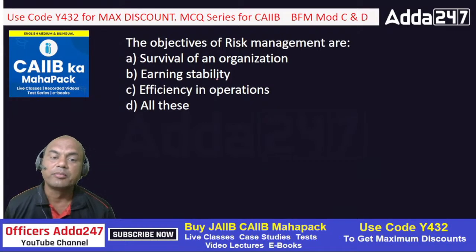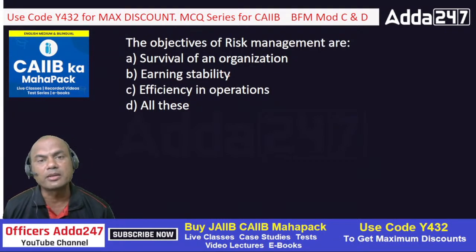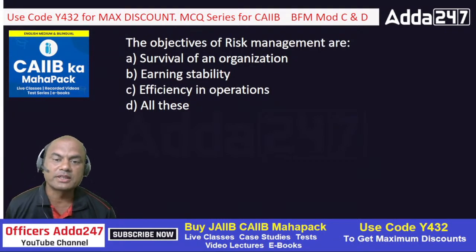Earning stability means we should have a stable earning. Any bank, any organization should have at least a fixed portion of earning which comes on a monthly basis. Efficiency in operations: if you are having proper risk management tools, then definitely the organization is more efficient. So the correct answer is D, all of these.